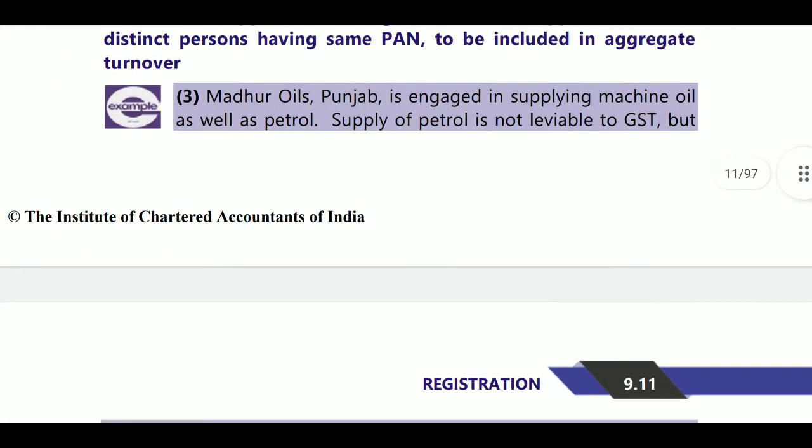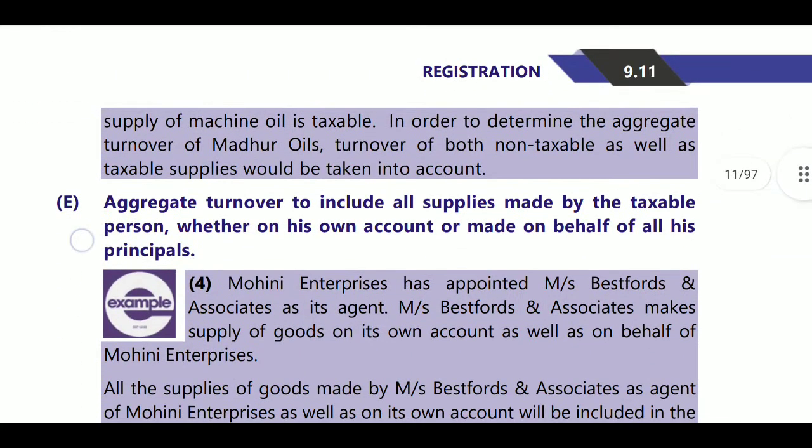For example, Madura Oils, Punjab is engaged in supplying machine oil as well as petrol. Okay, supply of petrol is not liable to GST. Petrol is not liable to GST as of now, but supply of machine oil is taxable. In order to determine aggregate turnover of Madura Oils, turnover includes both non-taxable as well as taxable. Here taxable will be machine oil, non-taxable will be petrol. Both will be aggregated, and if the turnover exceeds the threshold limit, it will be registered.